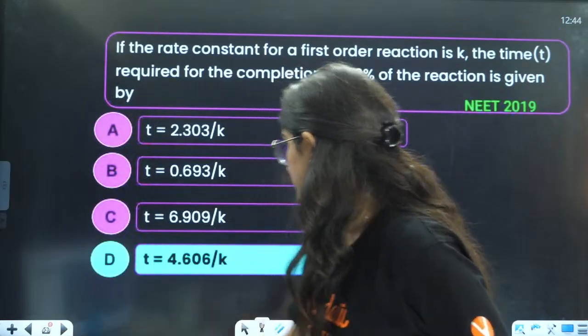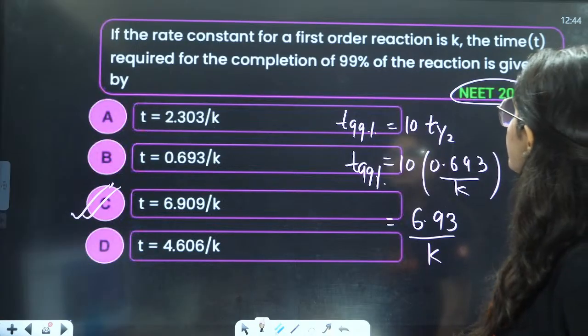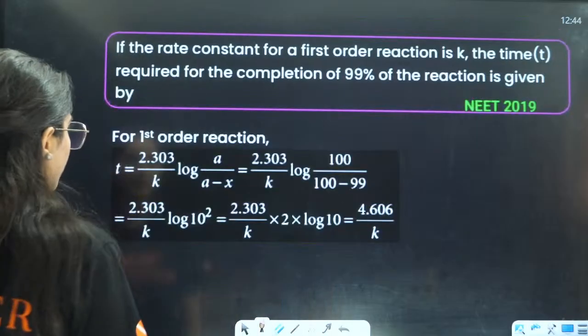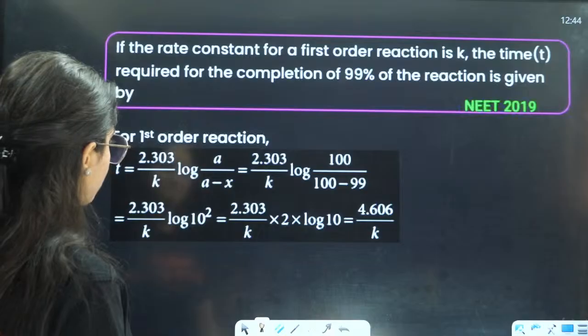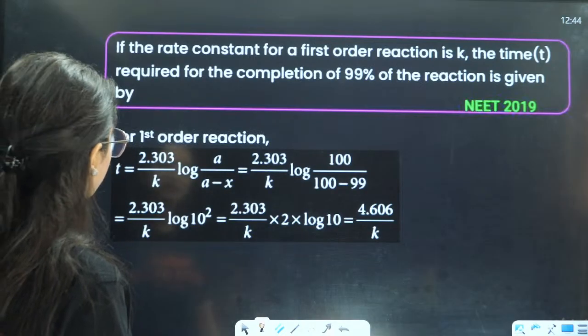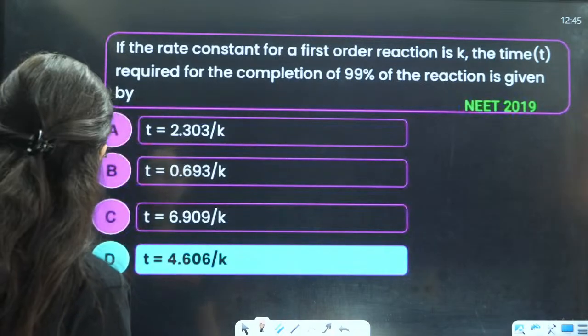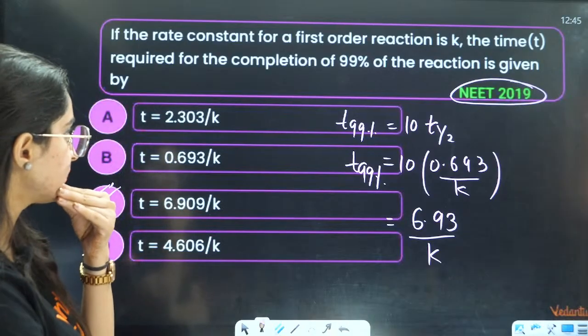Wait a minute. The rate constant of the first order reaction, 99%. They too have solved it, but we have done the direct formula method.